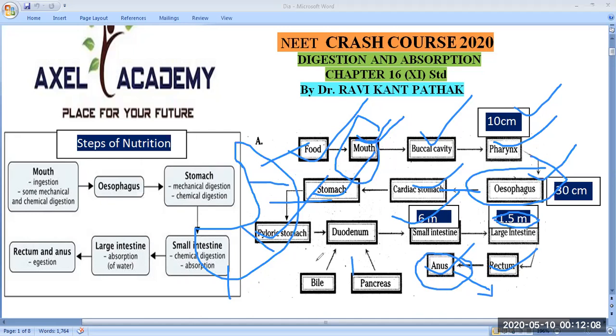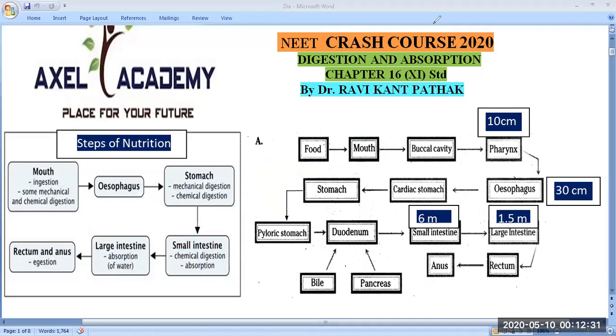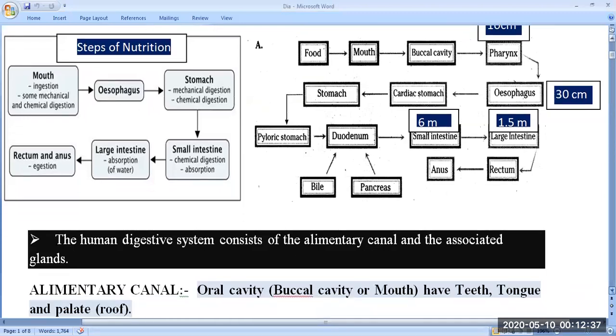In the duodenum, as I already told, through the hepatopancreatic duct, the pancreas as well as the bile secrete their digestive juice into the duodenum, and in the duodenum the complete digestion takes place. So this digestion flow chart is given, and everyone can easily understand it with the help of this flow chart.